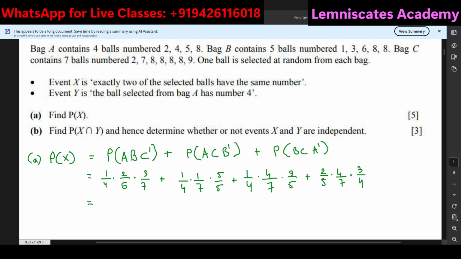The first part is 6, then it is 5, then 4 times 3 is 12, plus 2 times 4 times 3. 4 twos are 8, 8 threes are 24. I'm not sure if it's really 24, but I am a math teacher, right? Anyway, this is the answer that I'm going to get, 47 over 140.